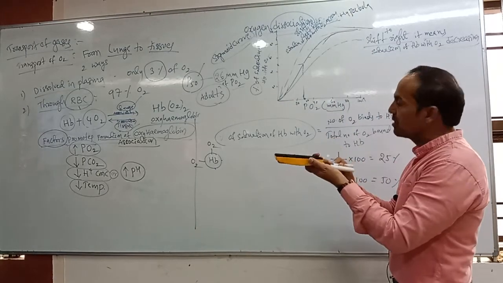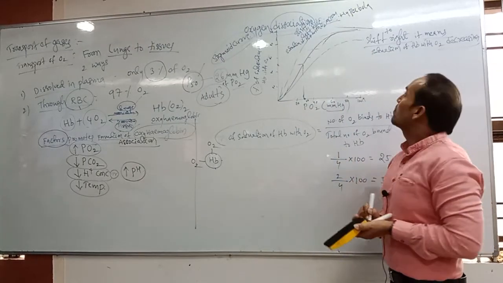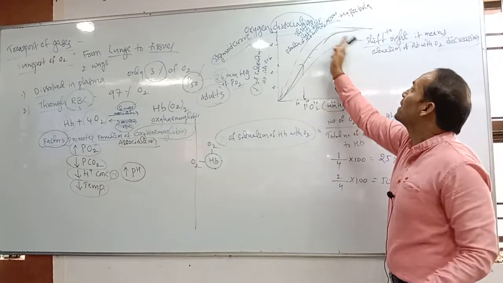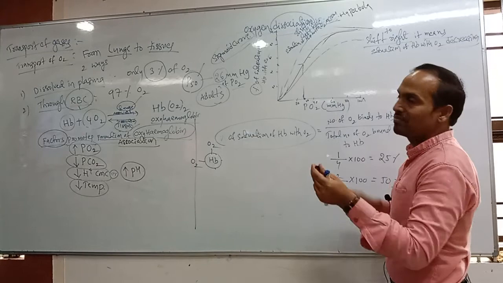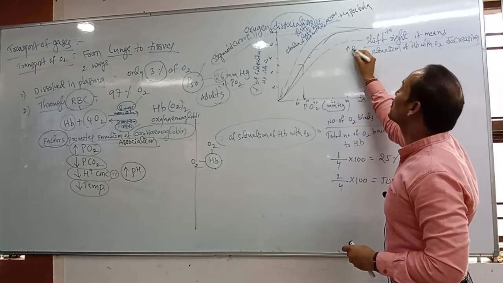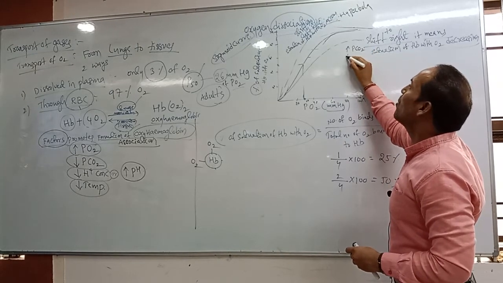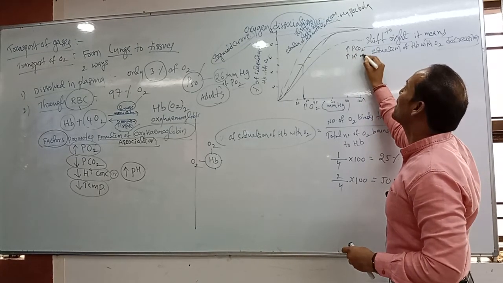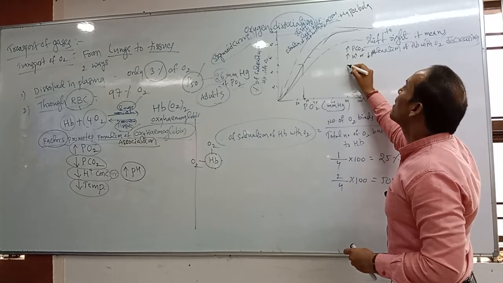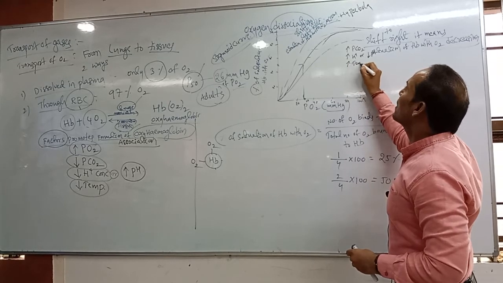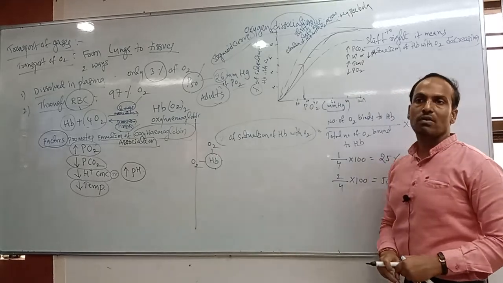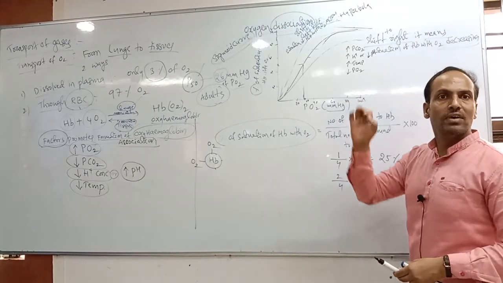Now you have to speak out. Which conditions or factors promote the shifting of the curve to the right side? Yes, more partial pressure of carbon dioxide, more H plus concentration, also called low pH, plus high temperature and low pressure of oxygen. Very very important.